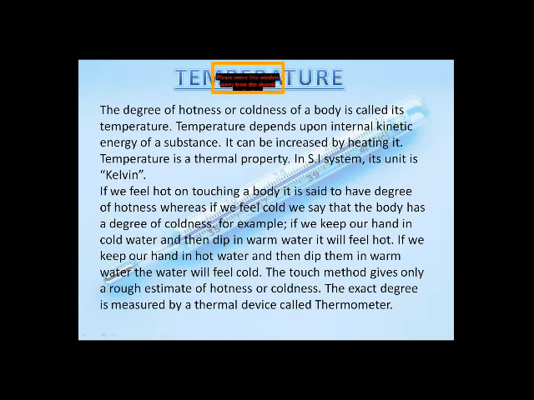The exact degree is measured by a thermal device called a thermometer. A thermometer is a device by which we can measure the temperature of any type of body. So a thermometer is a device which is used to measure the hotness and coolness of a body. That is measured in terms of the average kinetic energy of the object.